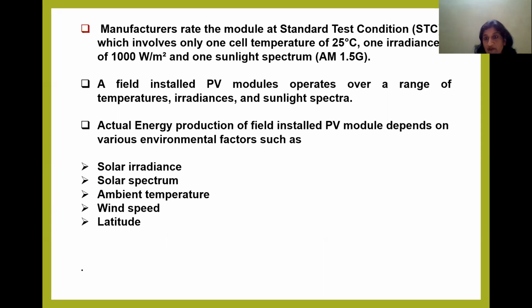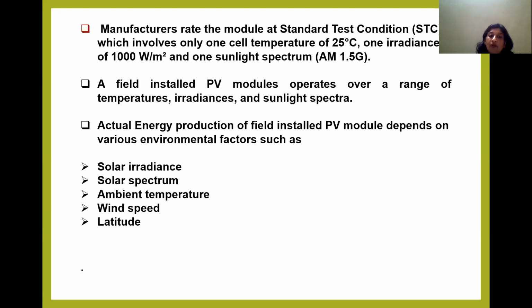Once the modules are manufactured, manufacturers rate the modules at standard test conditions, which means they specify the maximum power which the module would be able to generate at one cell temperature of 25 degrees Celsius, irradiance of 1000 watt per meter square, and spectrum AM 1.5. So basically, the STC rating involves only one temperature, one value of irradiance, and one single sunlight spectrum.